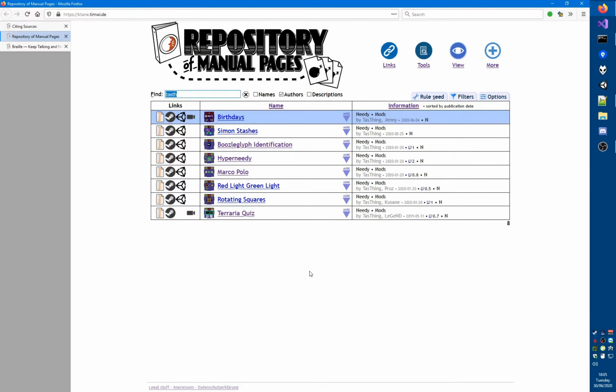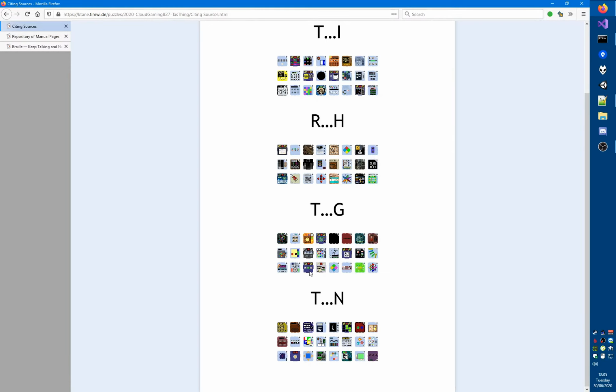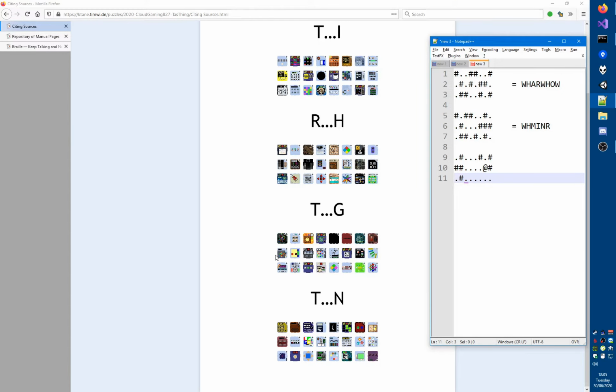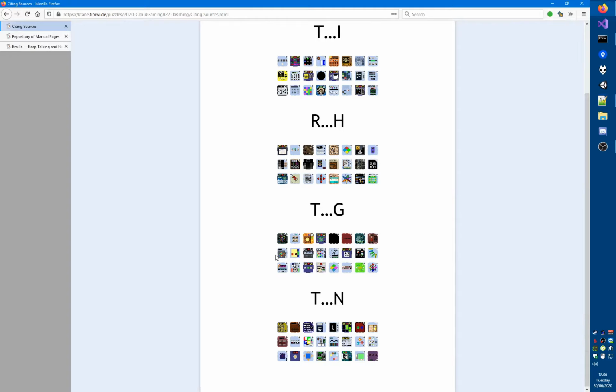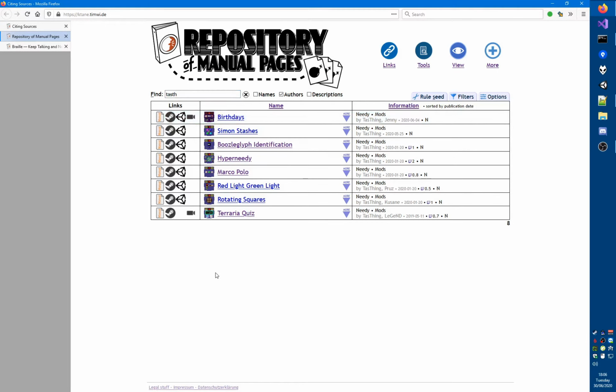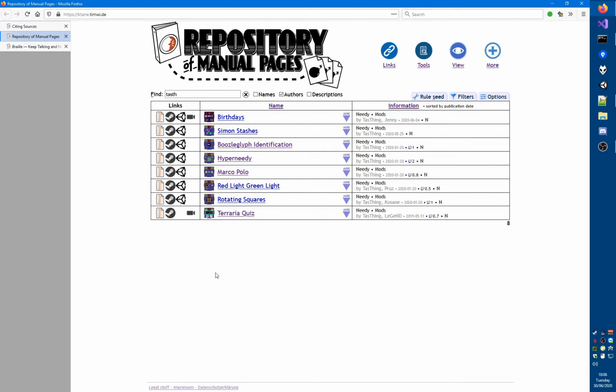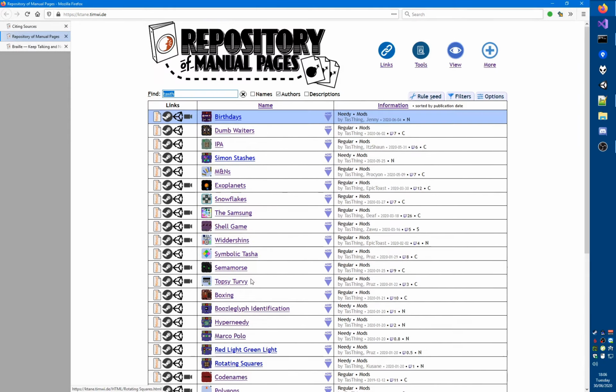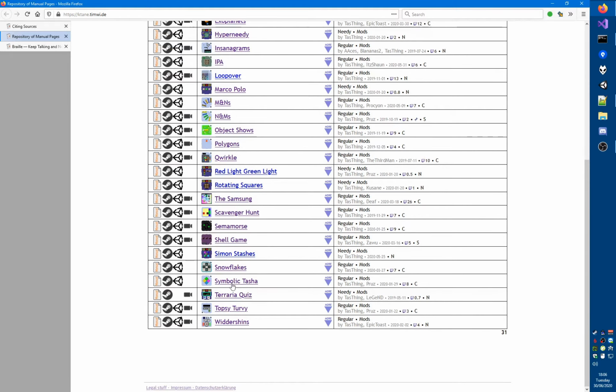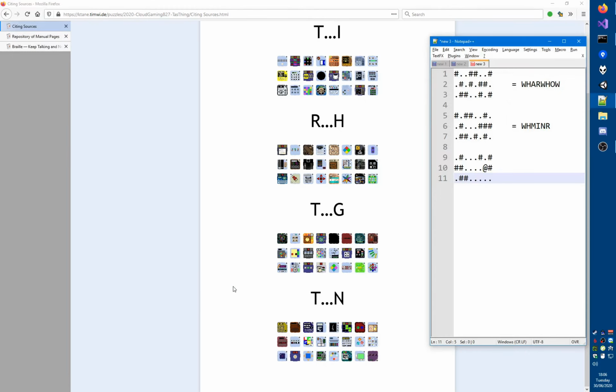There we go. What does it look like? Like this. Yeah, that's Marco Polo, so that is a Testing module. I don't know what that thing with the scroll is, but it's not Testing. That looks like Symbolic Tasha, I think. So let's take a look at this and sort them by names, I guess. Symbolic Tasha, it is Symbolic Tasha, and not Tasha Squeals.